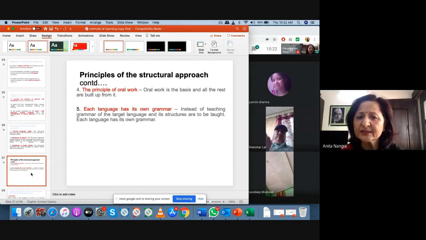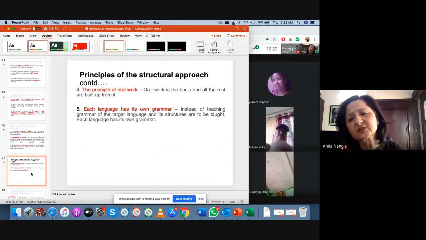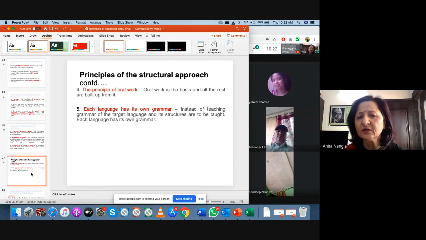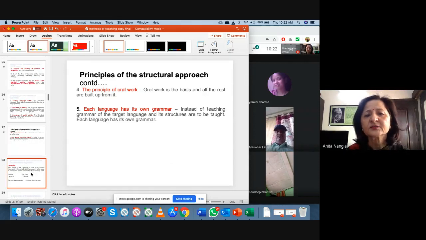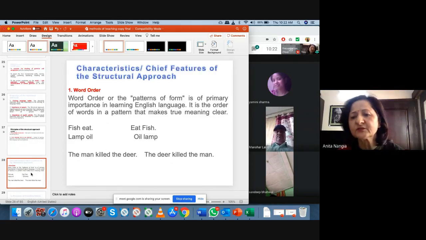Principle of oral work is there, and English language has its own grammar. So again, no rules of grammar should be taught. Rather, they should get it by use. So these are characteristics or chief features of structural approach.